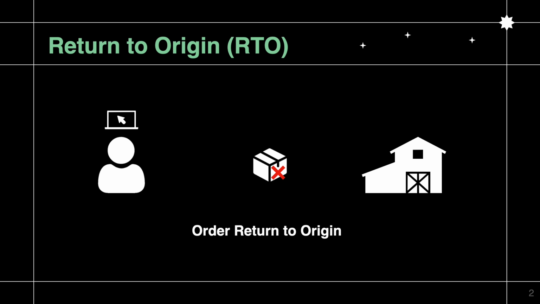This results in logistic losses, which is the forward and the reverse supply chain cost, and opportunity losses where between the time this order was placed and cancelled, it became unavailable for another customer who would have actually taken the delivery. Now, these losses at Flipkart scale can cause significant revenue loss, and hence it becomes important to build a system that can predict the likelihood of an order becoming an RTO so that necessary interventions can be taken in order to mitigate this RTO risk.